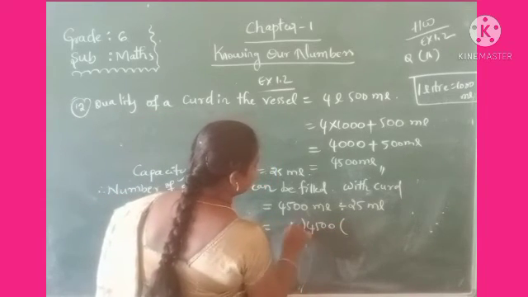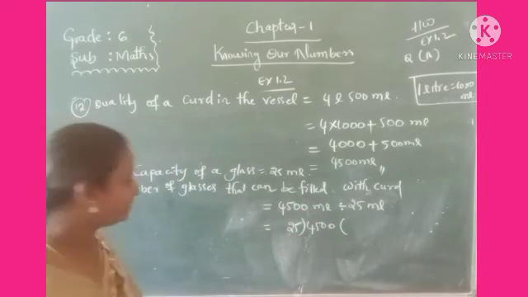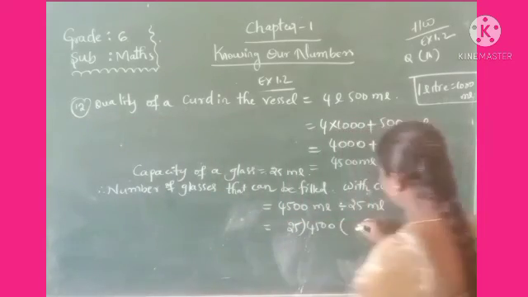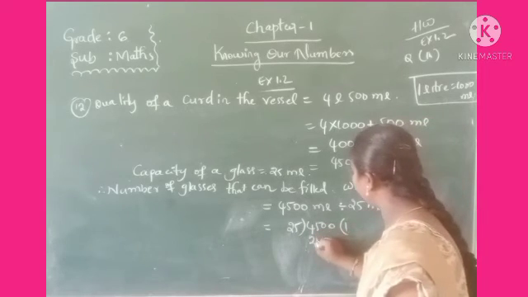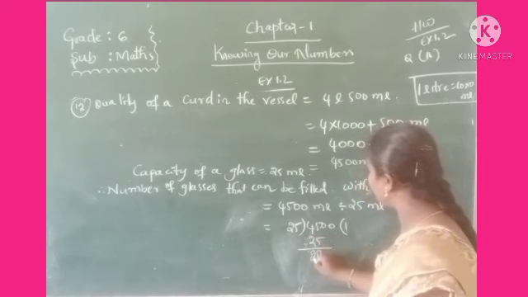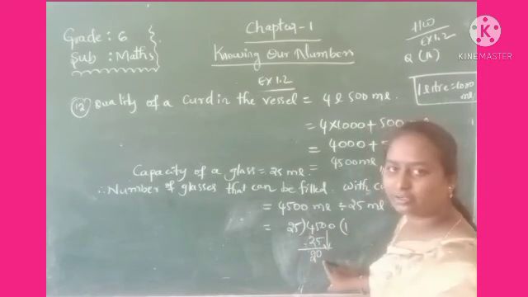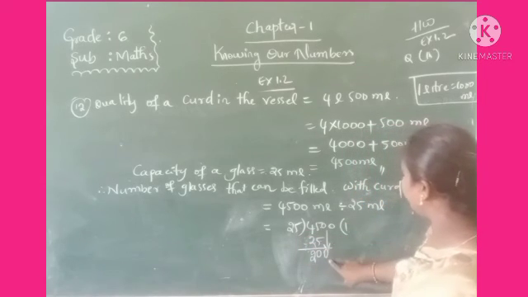4500 divided by 25. How many times is it divisible? See here, 25 once. 5 minus 5, 0. 4 minus 2, 2. So 25 into 20, not divisible. Again add the 0, 25 into 200.